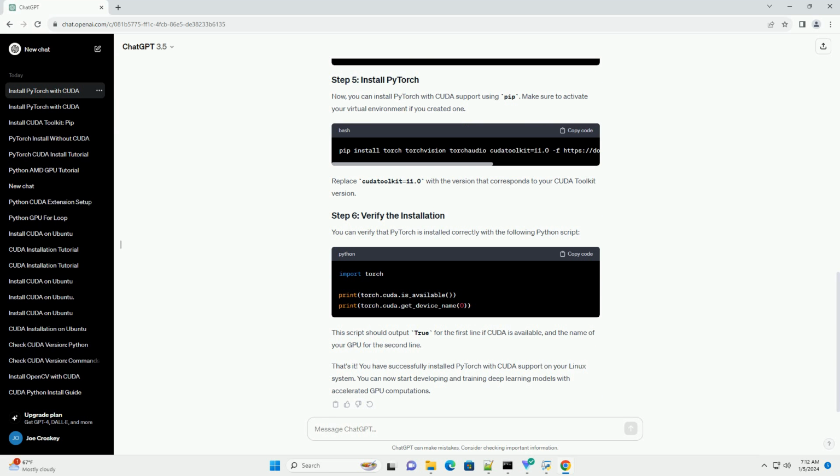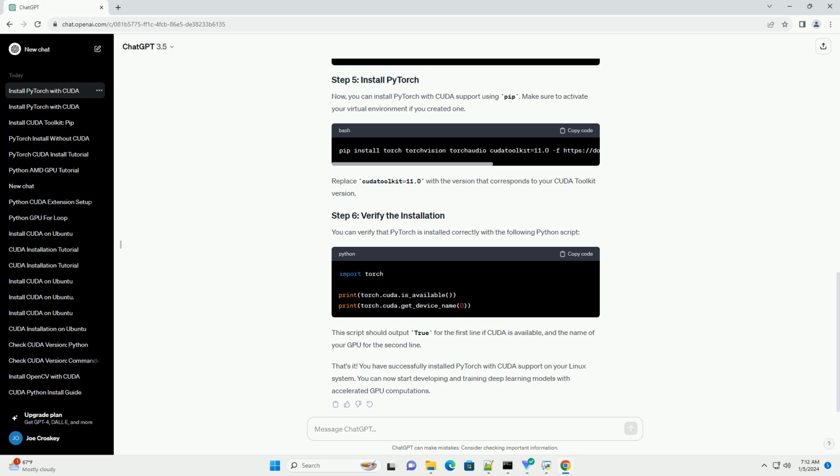Now, you can install PyTorch with CUDA support using pip. Make sure to activate your virtual environment if you created one. Replace cudatoolkit=11.0 with the version that corresponds to your CUDA Toolkit version.